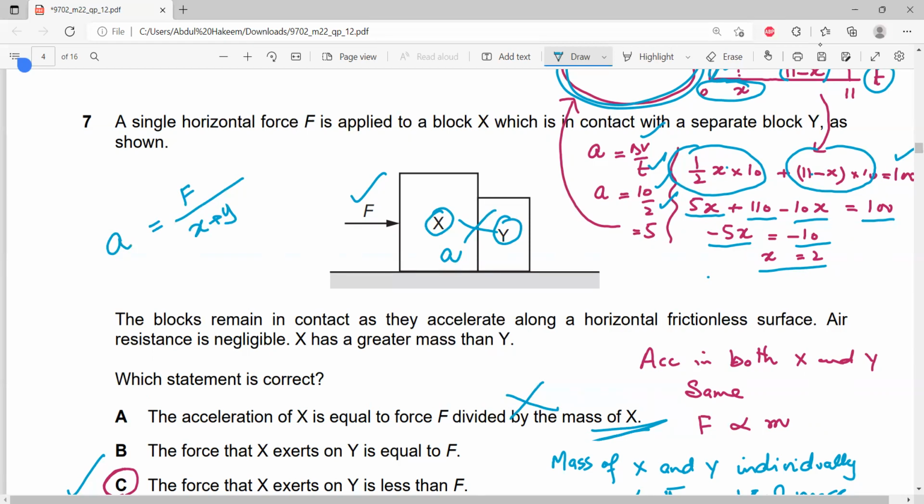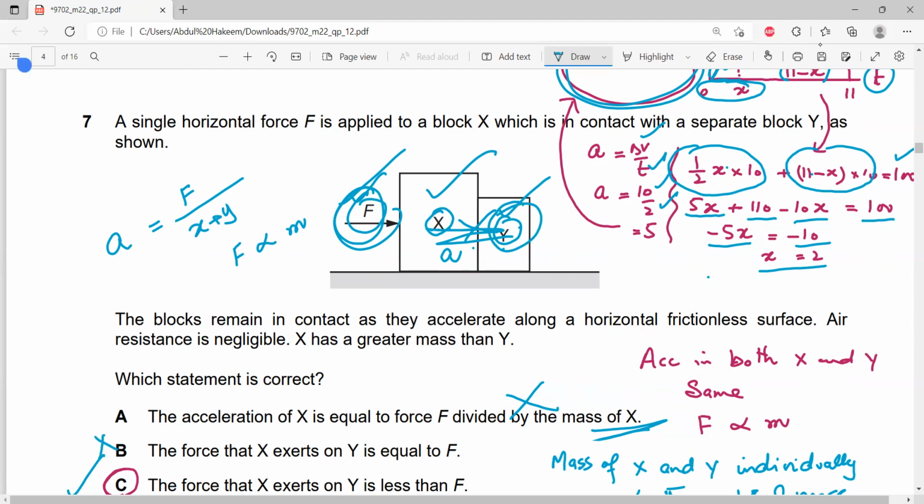The force that X exerts on Y is equal to F. No. Do remember, when acceleration is constant, F depends on the mass. F is applied on the total mass, and X is exerting force on the smaller mass, meaning the mass of Y is smaller. So the force exerted by X on Y is definitely smaller than the total force, because F is for the total mass, and the force of X on Y is for the mass Y only. So this is wrong.